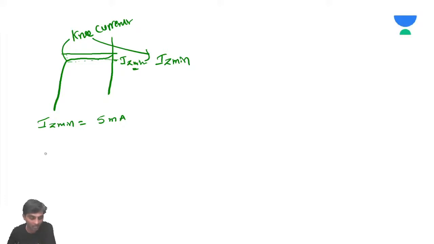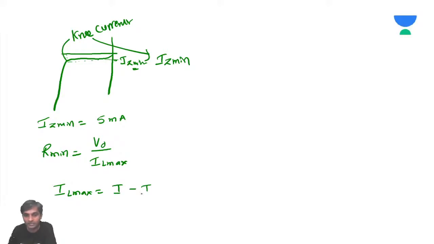To calculate it, we have the formula V naught by IL maximum. How will we calculate IL maximum? IL maximum is going to be I minus IZ minimum.